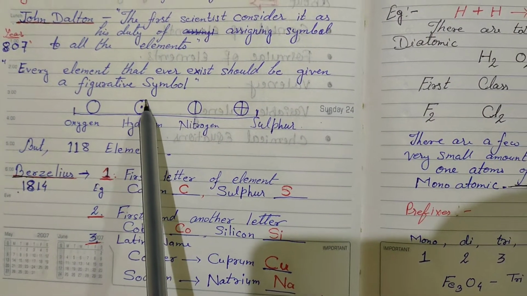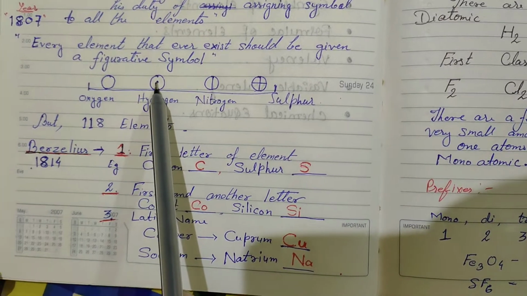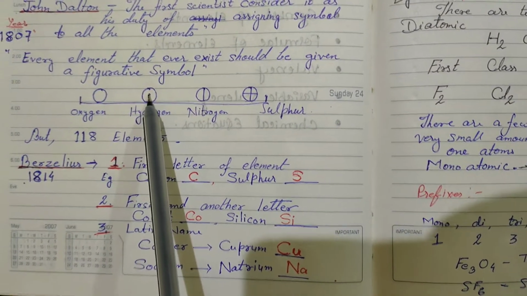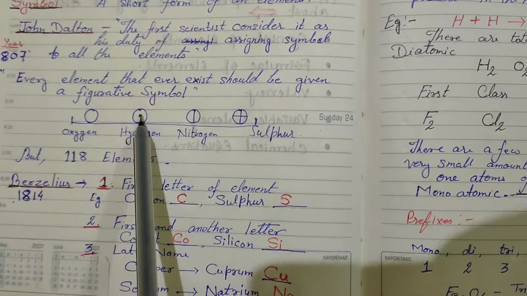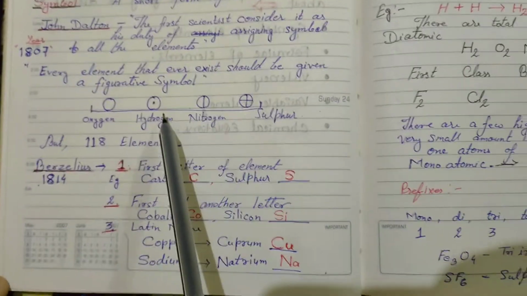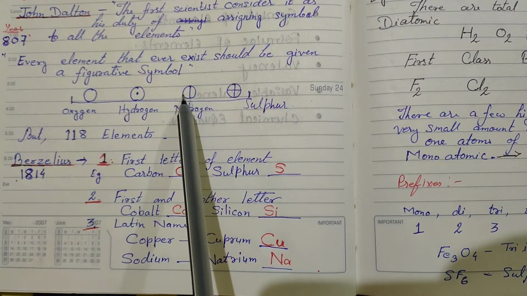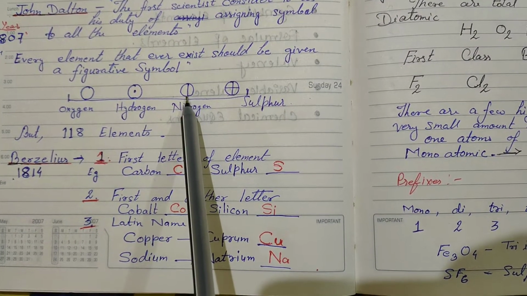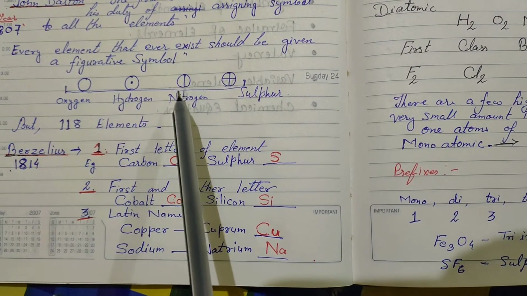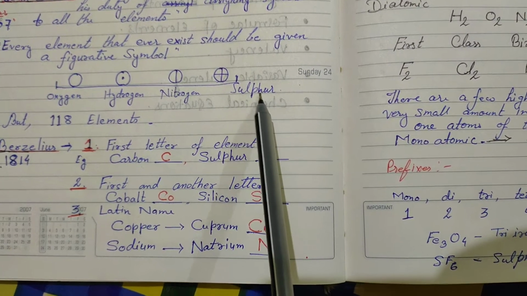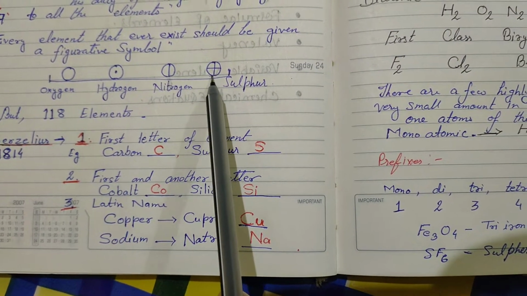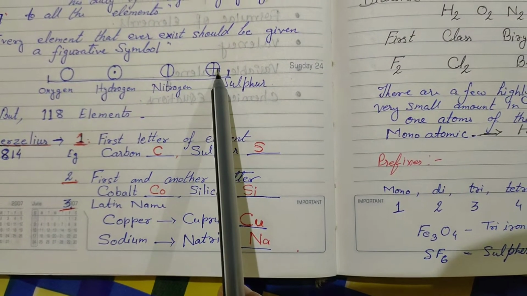He said, "Give a symbol of O and put a point mark in the middle, on the center of that O." After discovering nitrogen, he said, "Give a circle and divide the circle in two parts." And after discovering sulfur, he said, "Give a circle and divide the circle in four parts."